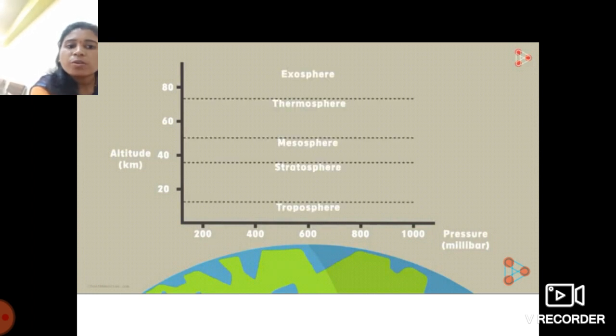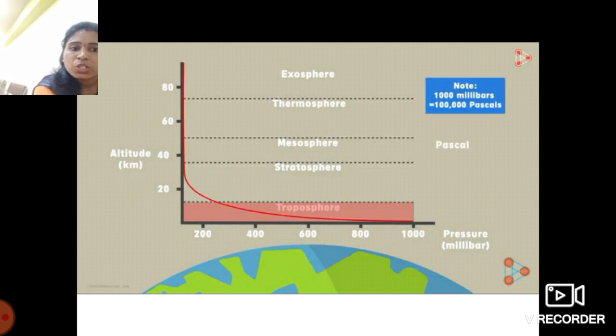So the troposphere layer is closest to the surface of the earth, students, and the pressure in this layer goes up to 100,000 Pascal. Okay, in this troposphere, students.